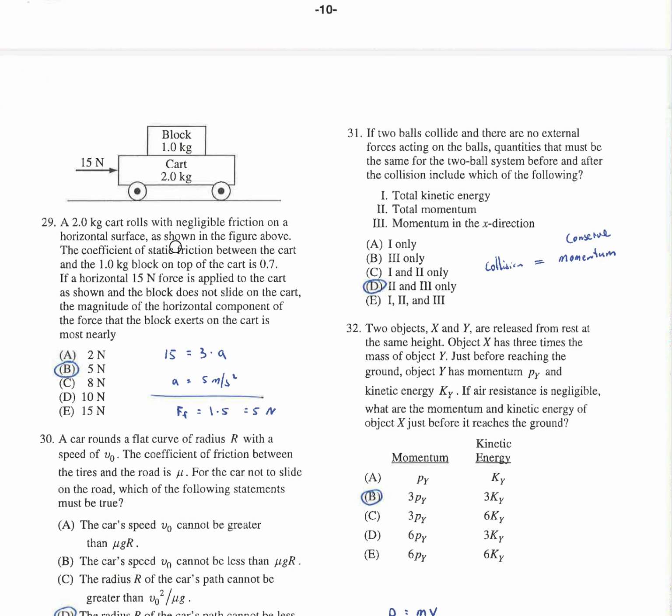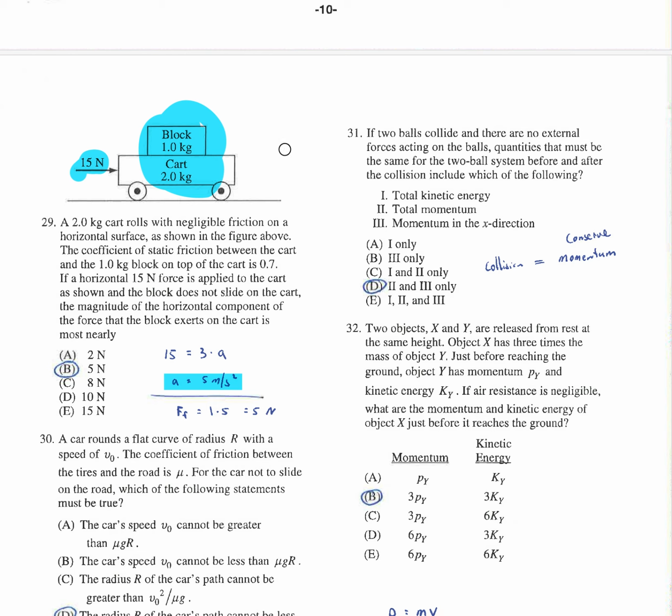All right, so this is kind of like looking at this system, right? You're taking 15 newtons and you're just pushing all of that. They're together, right? They're bolted together. It doesn't even know. So if you push 15 newtons on 3 kilograms, you're going to get a 5 meter per second squared acceleration. But then you're like, oh, let's just now look at block 1.